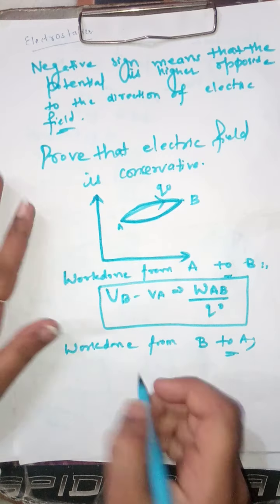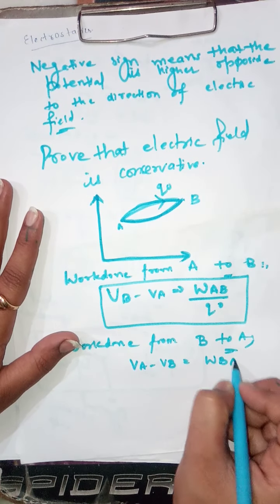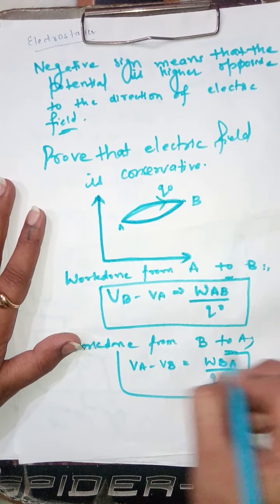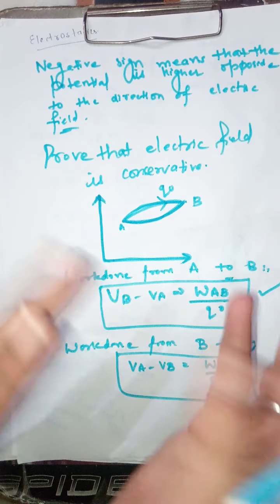That is given by VA minus VB is equal to WBA by Q naught. What we have done in above expression, we have replaced A by B and B by A.